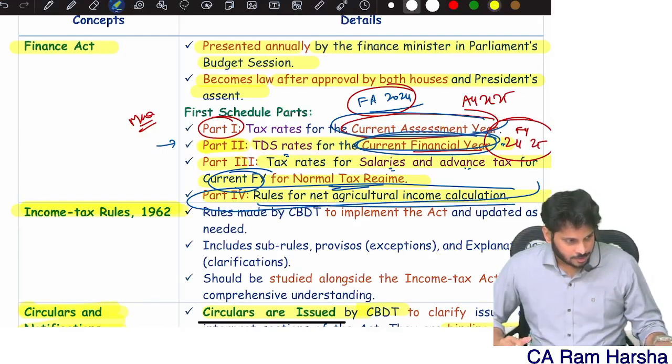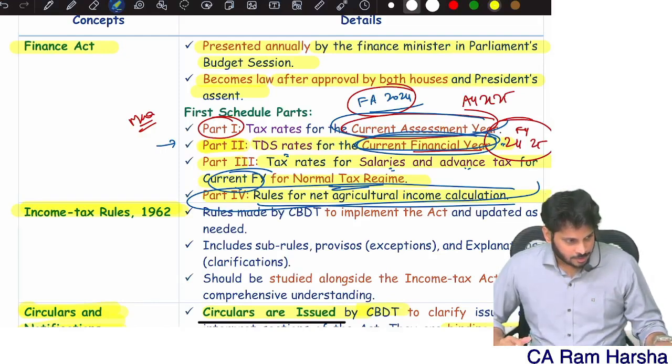Suppose 9 lakhs, right? Senior citizen, for example, here we understood from the normal citizen point of view. Now, from the senior citizen point of view, let us understand. First 3 lakhs, 0. 3 to 5 lakh, 2 lakhs into 5% is equal to 10,000. 5 lakh to 10 lakh, but 10 lakh is not there. 9 lakh only is there in that slab. Maximum income in that slab is 9, so 4 lakh into 20%, 80,000. 80 plus 10, total tax liability 90,000.